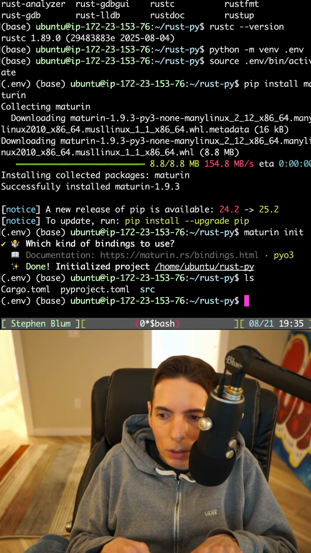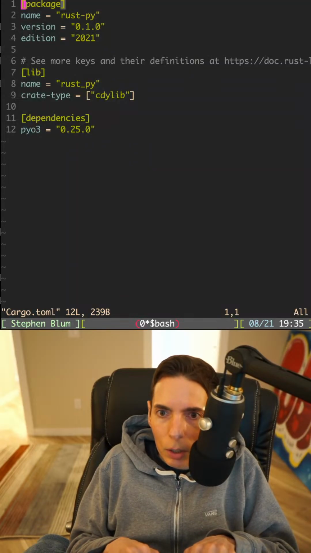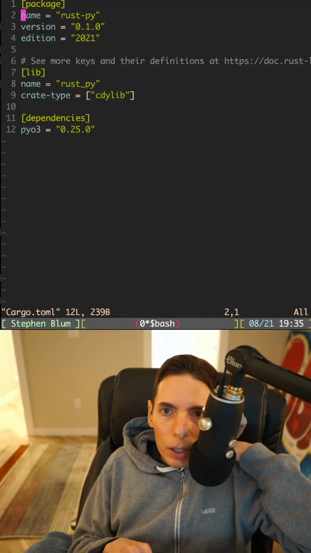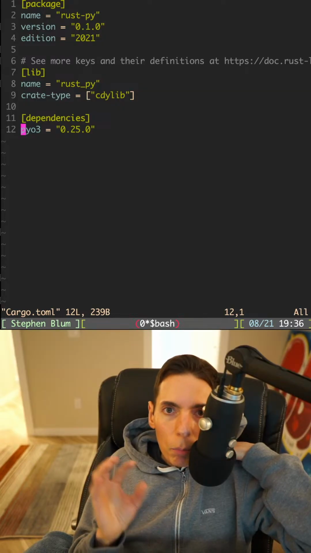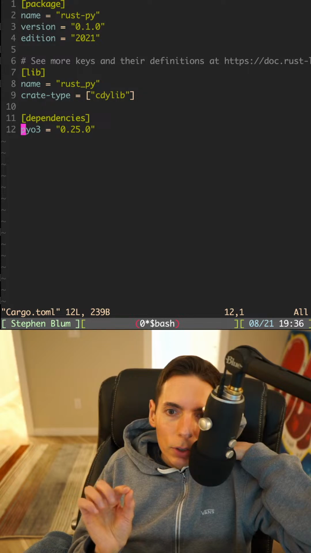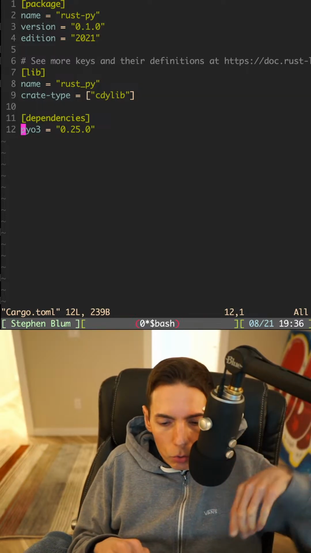Let's open up. I'm actually kind of curious. Let's look at this Cargo.toml. All right, so we've got ourselves a RustPy edition name. It's a lib RustPy, and we require PyO3, which is going to be our bindings. It's going to help us create bindings, I think maybe through FFI, I'm not sure, for Python to call into Rust.